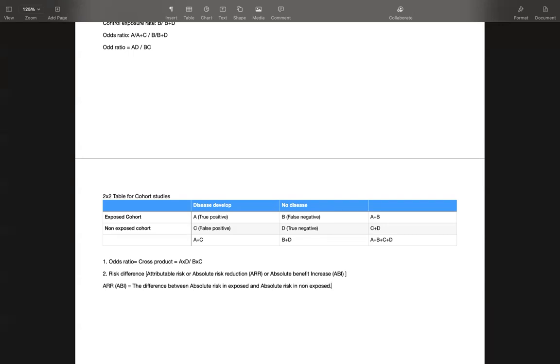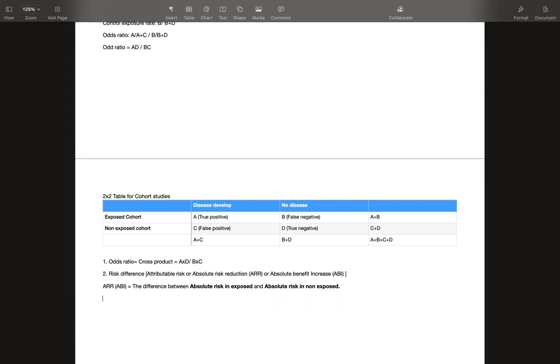Now, the point is, what is absolute risk in exposed and what is absolute risk in non-exposed? We will first have to find out the absolute risk in exposed and the absolute risk in non-exposed. Only then can we find out the ARR or ABI.